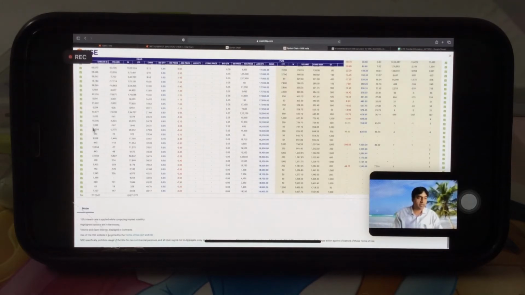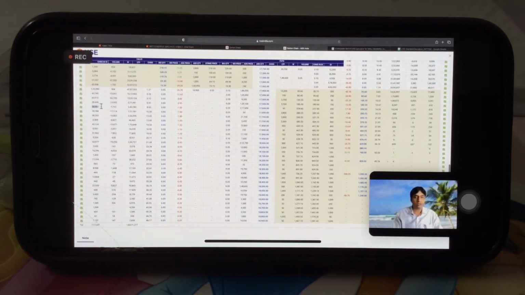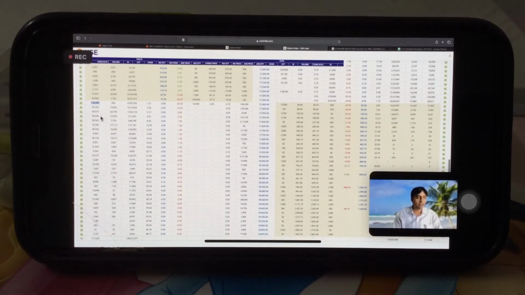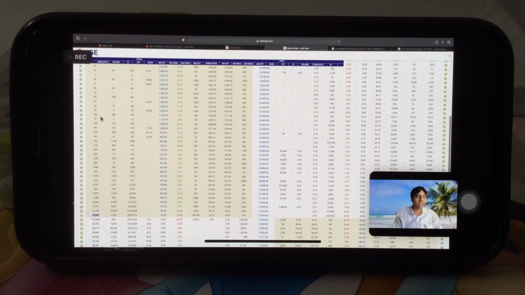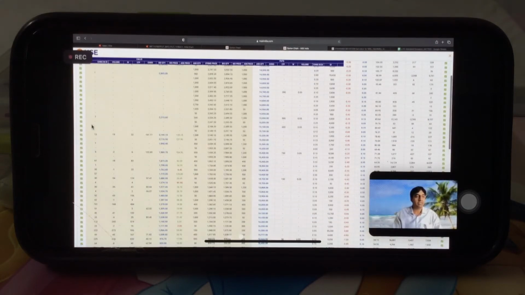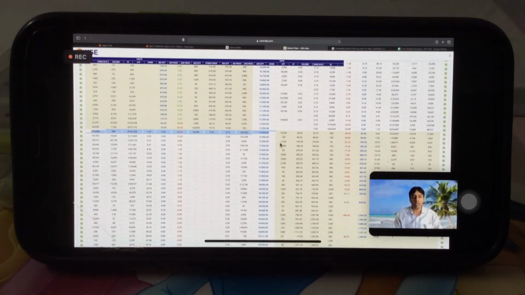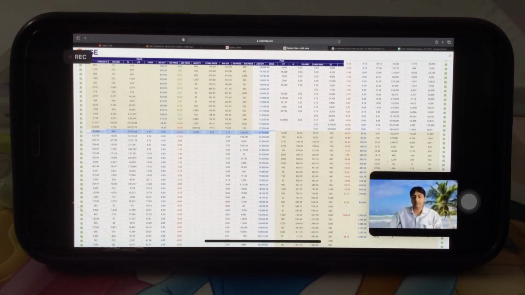27,000, 17,000, 31, 59, 1,20,000, 45,000. So what is the highest open interest? At which strike is it? It's at 17,400. Right? The highest open interest on the call side is 1,20,000 contracts at 17,400. So what does this indicate?